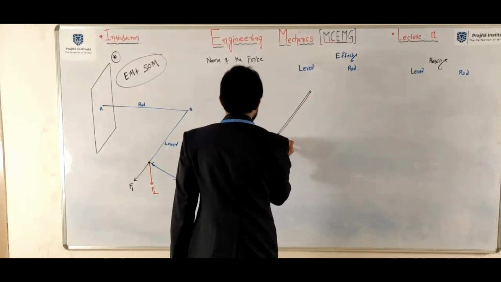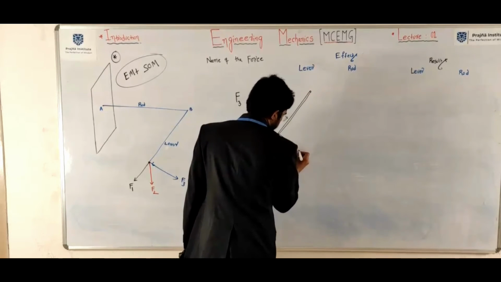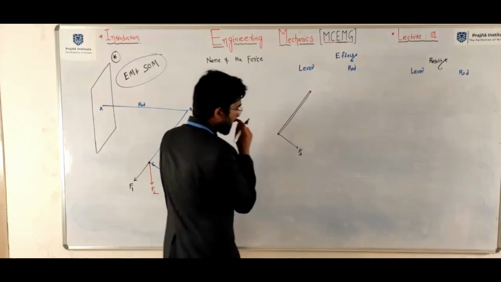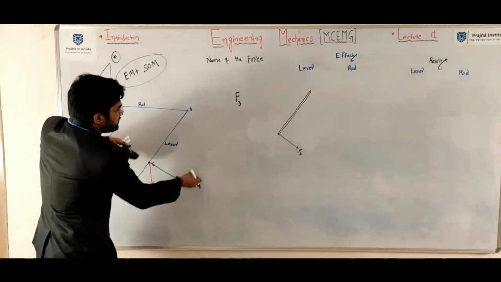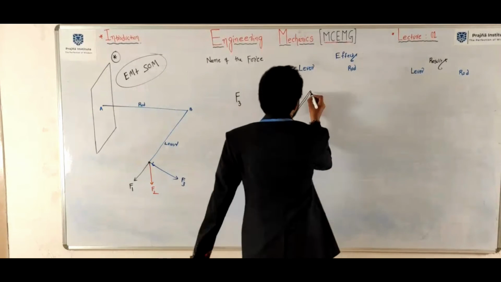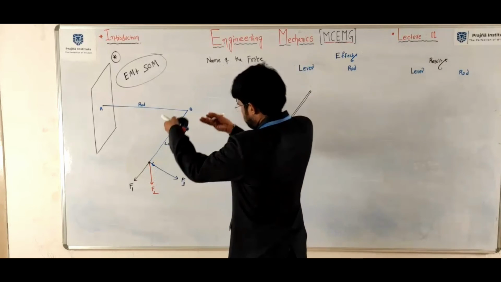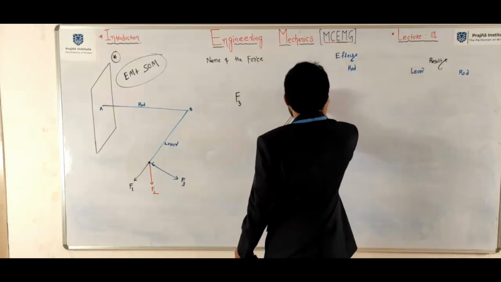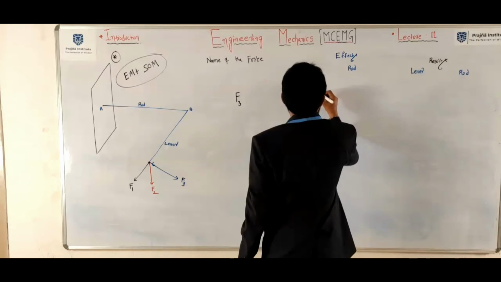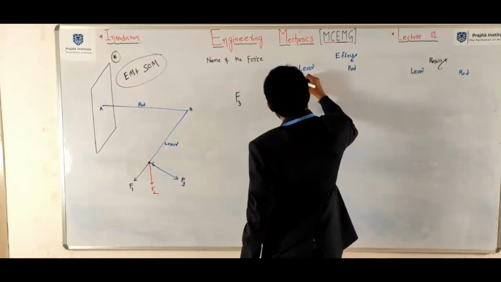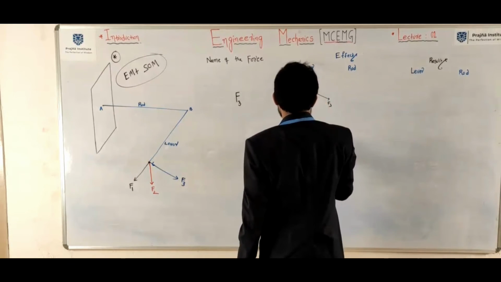So here, F3 we need to transform from here to here. This is the rod, okay? One F3, another F3 here.